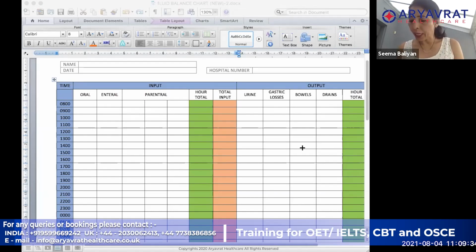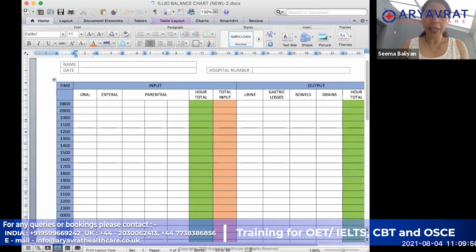So now if we take a look at the chart, you will see at 8 o'clock that the patient is having a cup of tea. So it is an oral route that the patient is having a cup of tea. So over here, we will write 800. Oh, sorry, not 800. 150. The patient had 150 ml of fluid.